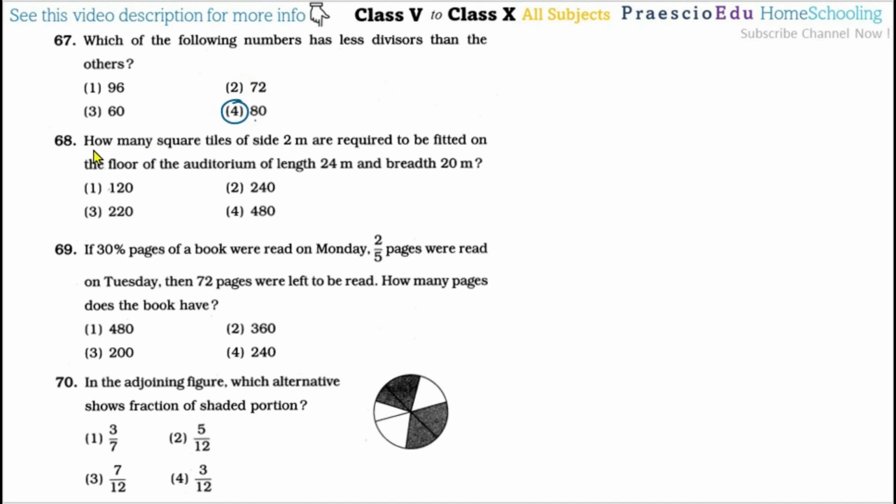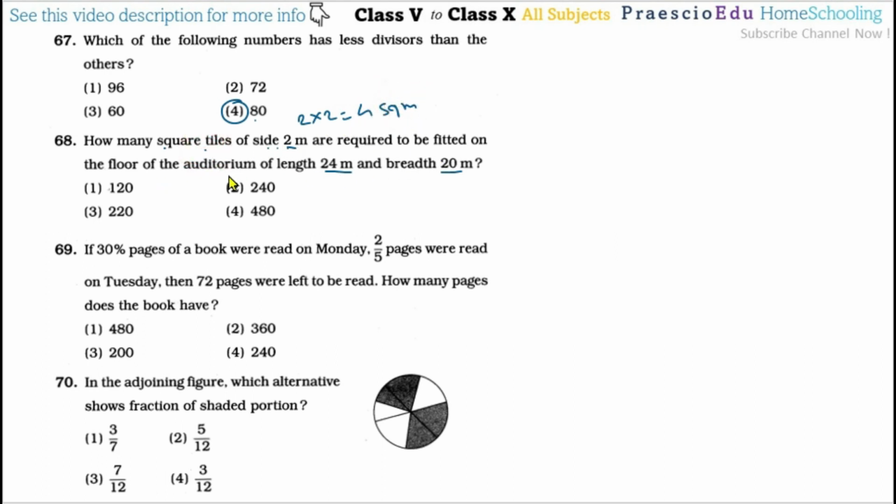Then question number 68: how many square tiles of side 2 meters are required to be fitted on the floor of an auditorium of length 24 meters and breadth 20 meters? This is a square tile with side 2 meters, that is 2 by 2, which means 4 square meters is the area of one tile.